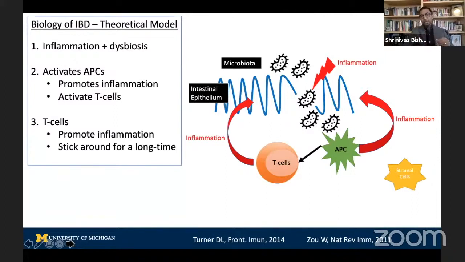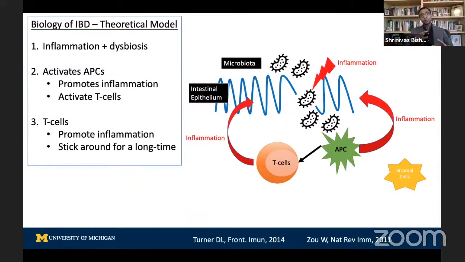The blue squiggly lines is the intestinal epithelium. So you have a break in the intestinal epithelium, and then what's normally contained, the bacteria and the fungi, sort of cross over where they're not supposed to be. They end up activating groups of cells. In particular, they end up activating cells called antigen presenting cells, or APCs for short. Those APCs, as we'll talk about in the next slide, engage a special class of cells called T cells. And bottom line is they both perpetuate inflammation by producing stuff downstream. So that's kind of like a working model.